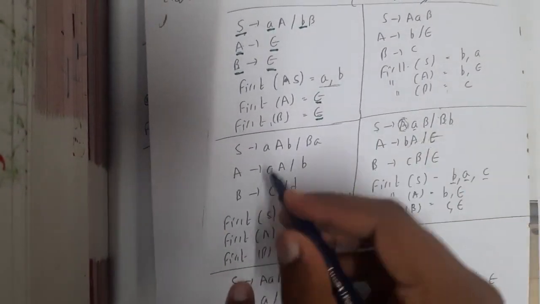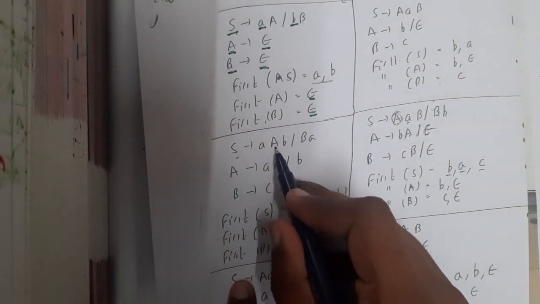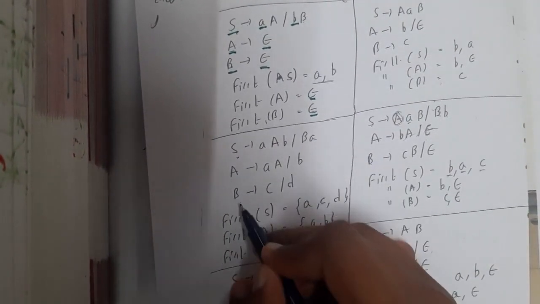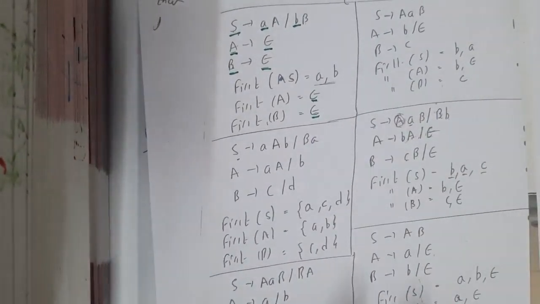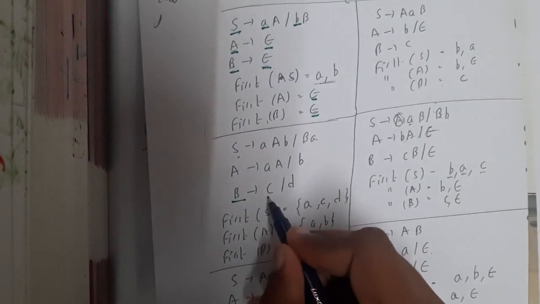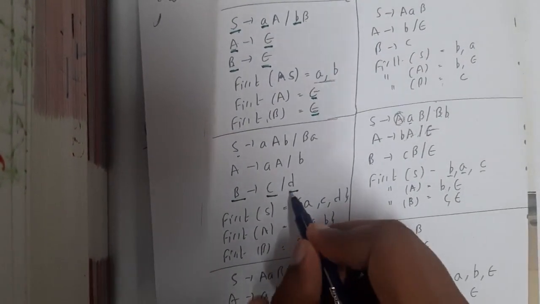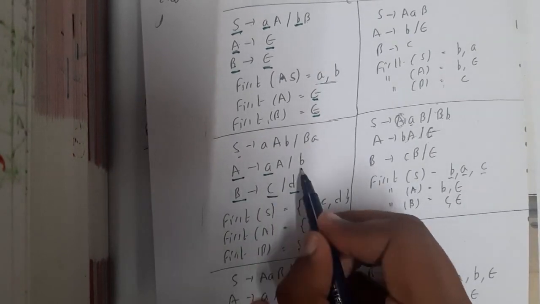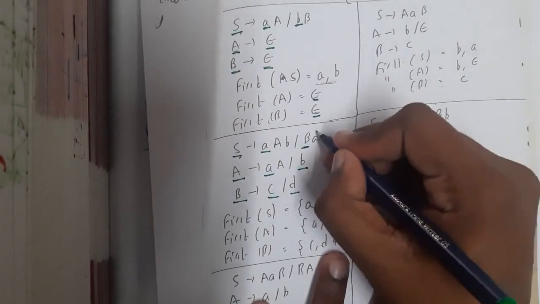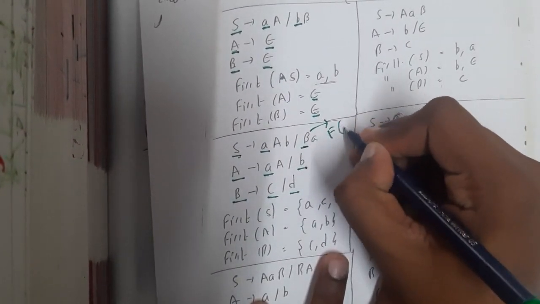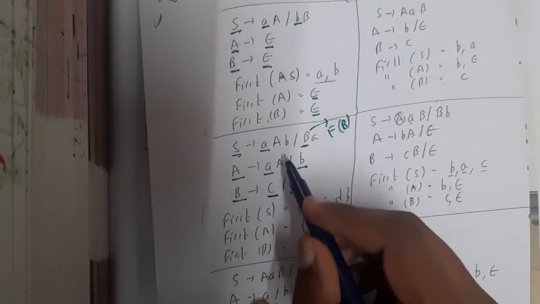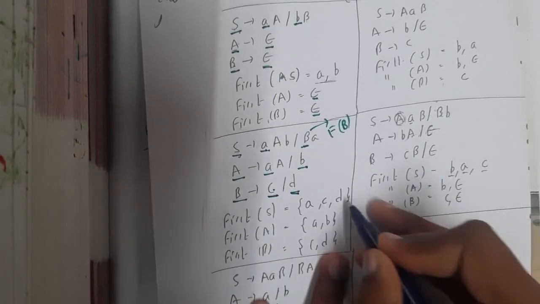Very good. Similarly, S implies small a capital A B. Capital B, A implies A or B implies CD. Whenever you are observing these kinds of grammars, please solve from the easier one, guys. First of B is nothing but small c and small d, right? Similarly, first of A is small a and small b. First of S is small a and capital B. Whenever you get capital letters, again calculate first of B. We already know first of B is C and D. So at the end we ended up at A, C and D.